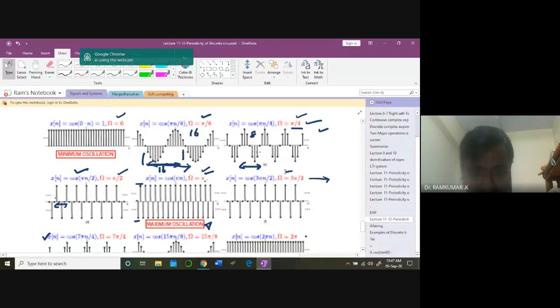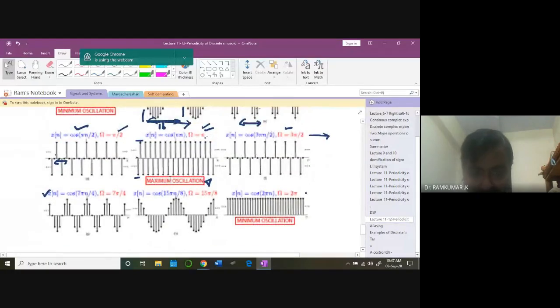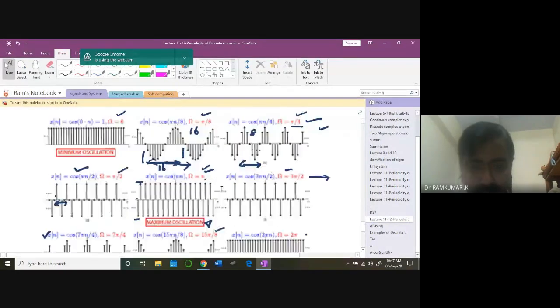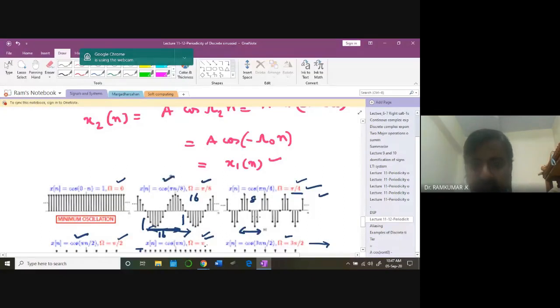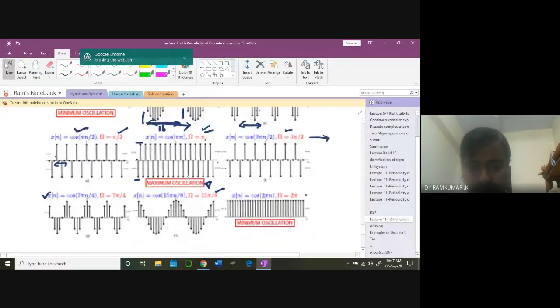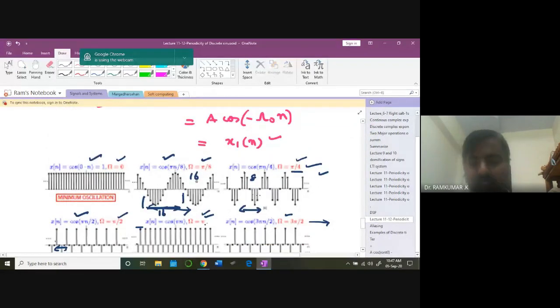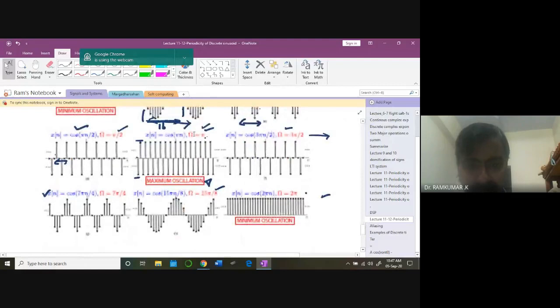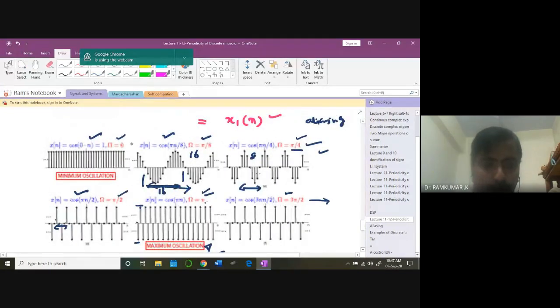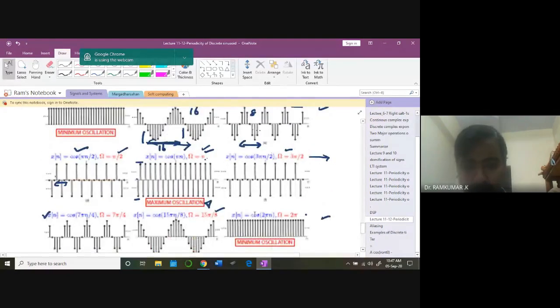It's a replica, the same signal. And this signal, the 8 samples, 16 sample signals look like this. And then again, I'm coming back to this, the last one. This will look like this one. So anything greater than pi is now going to be like an aliasing problem. Aliasing means what? Two signals look alike. That problem I'm getting. Anything greater than pi. That's why I'm saying we need to operate between minus pi to pi. And 0 to pi is the range for cosine. Cosine waveform, see here, it's going to repeat again.